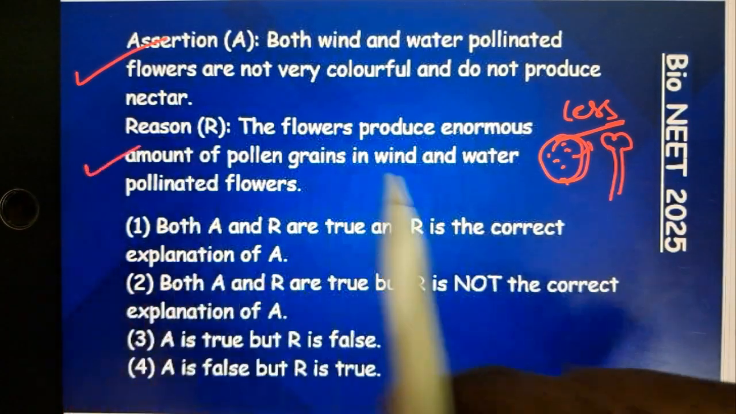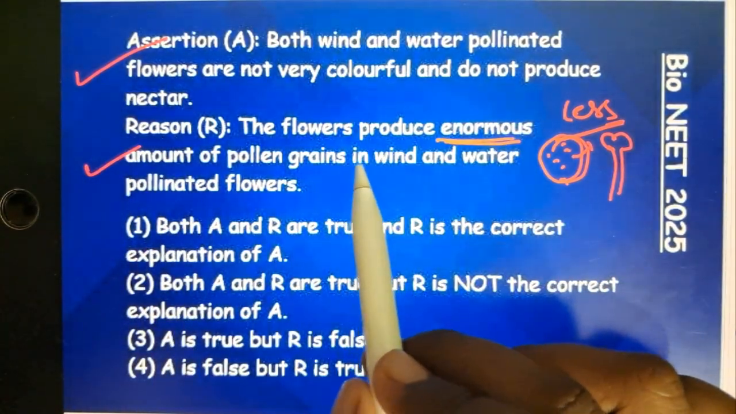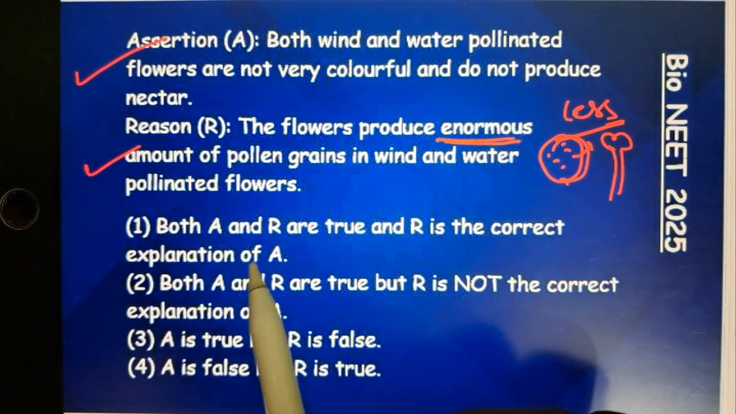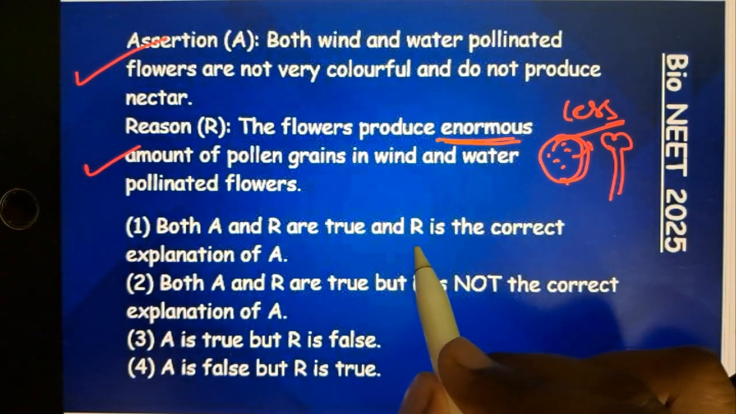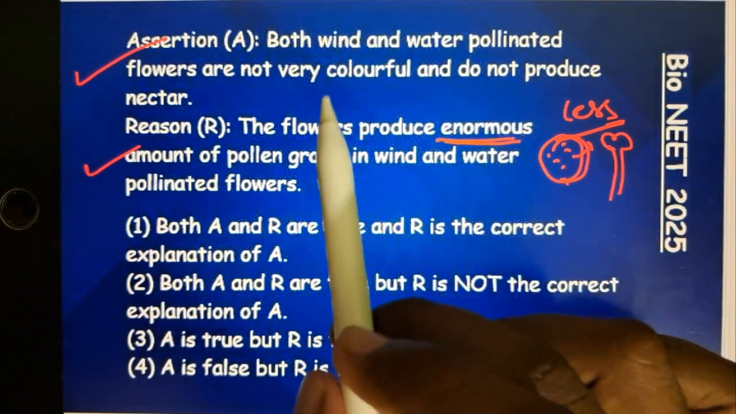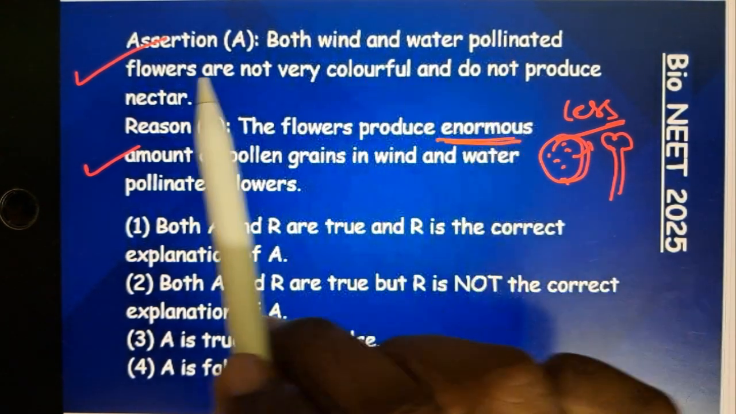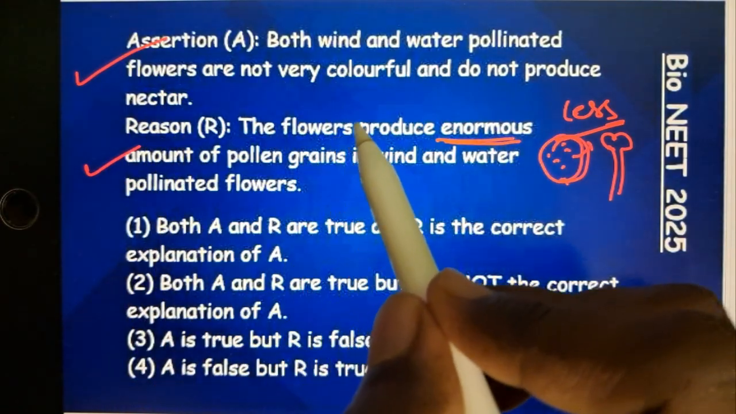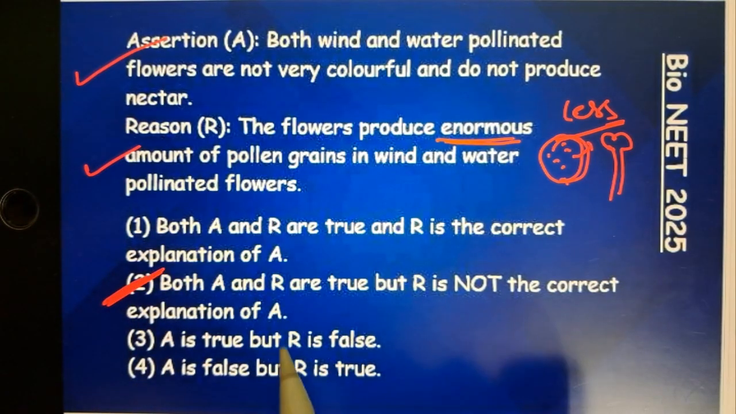And the reason is also correct because a large amount of pollen grains are released in these wind and water plants. But both are correct, so it could be option 1, but here the reason is not a correct explanation of the assertion, because what the assertion was telling here is that both water and wind pollinated flowers are not colorful and do not produce nectar, but the reason is talking about another point. So let's make it answer 2.